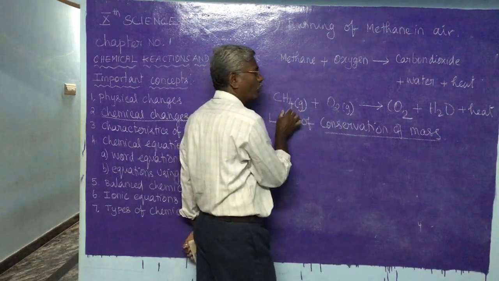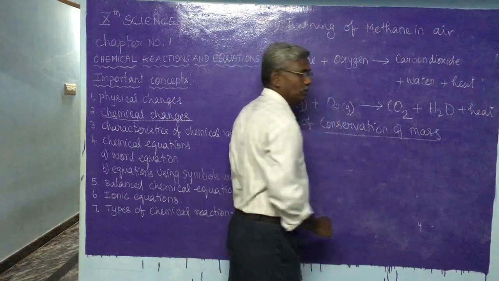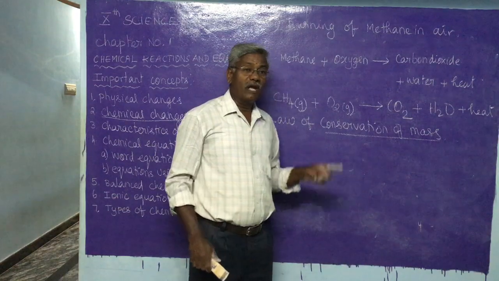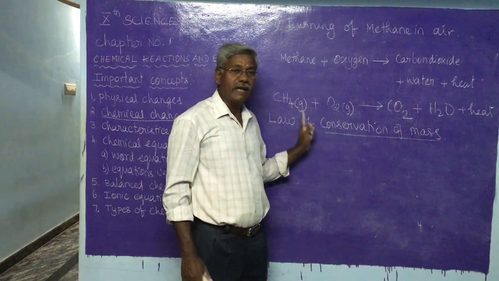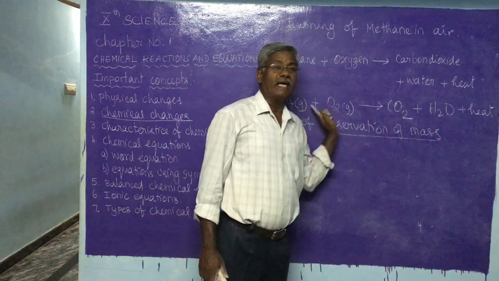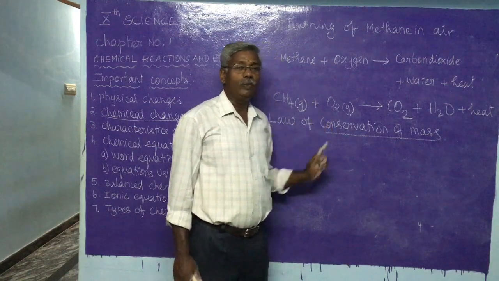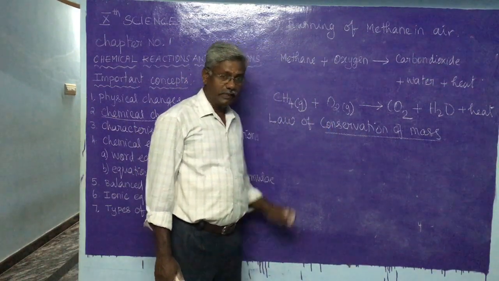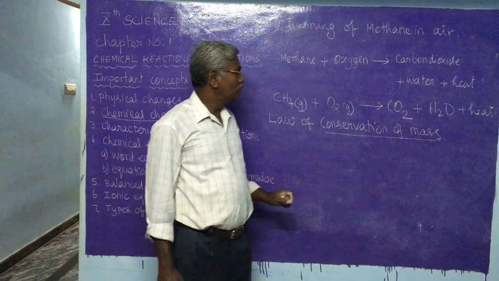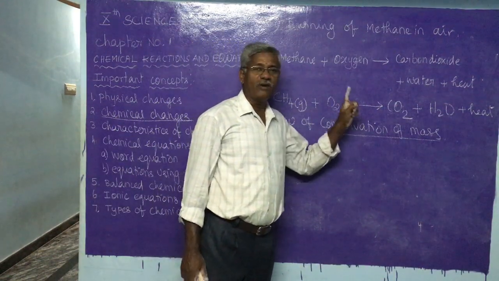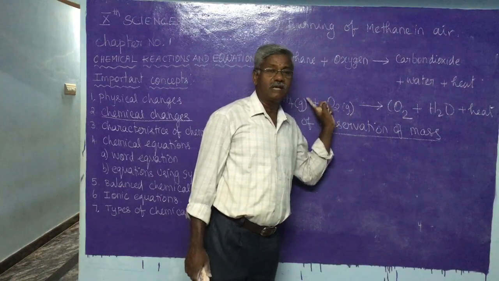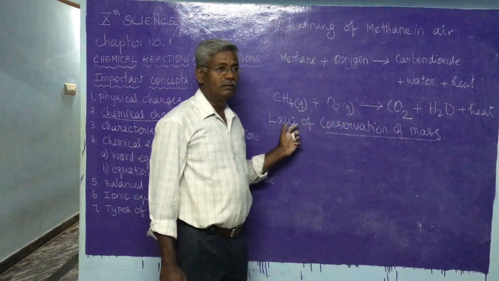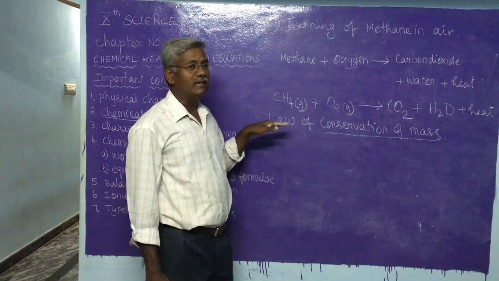Hydrogen here we have 4 and here only 2. So the equation in which the number of atoms of each kind is equal on both sides is called a balanced equation.